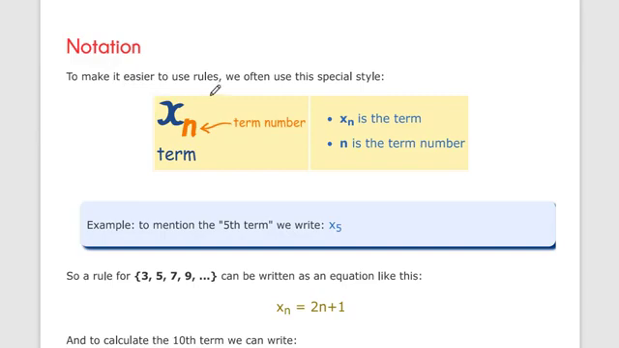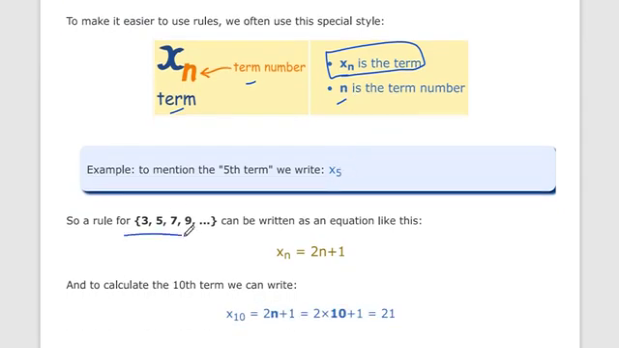To make it easier to use the rule, we often use this special style. Okay, x suffix n. Here n is the term number, and xn is the term value. The term number could be like the 100th term, 500th term, 5th term, 6th term. So for this sequence rule, we can write xn is equal to 2n plus 1.